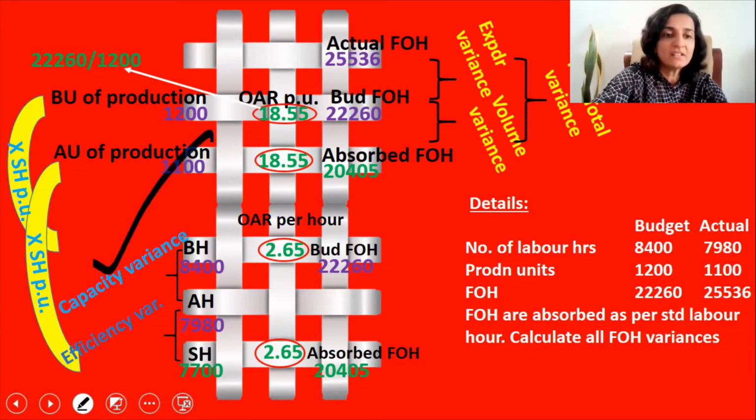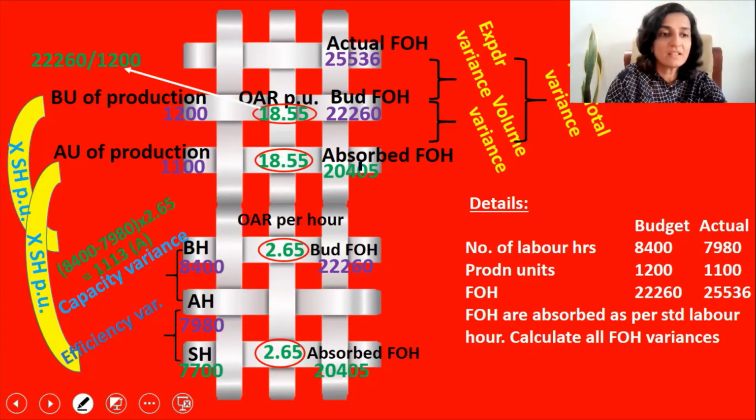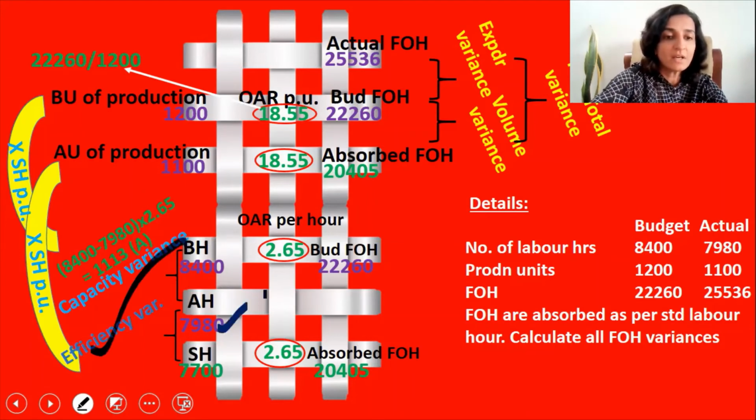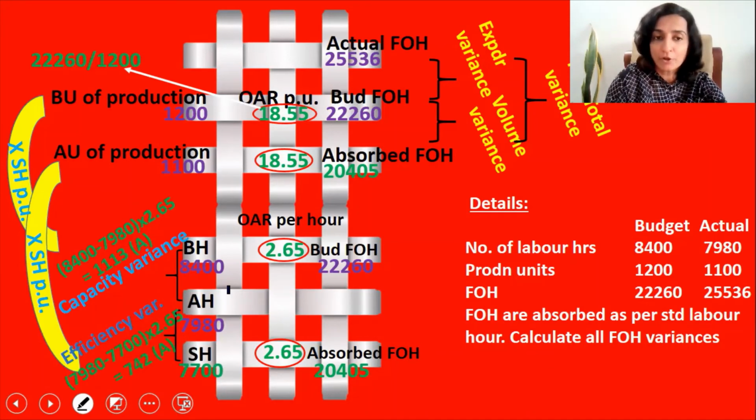What is capacity variance? It is 8,400 minus 7,980. We get the variance in hours multiplied by the OAR per hour of 2.65. So capacity variance is 1,113 adverse because the top figure is more. Now coming to efficiency variance, it is 7,980 minus 7,700 multiplied by 2.65, and since the top figure is more, it is an adverse variance of 742.